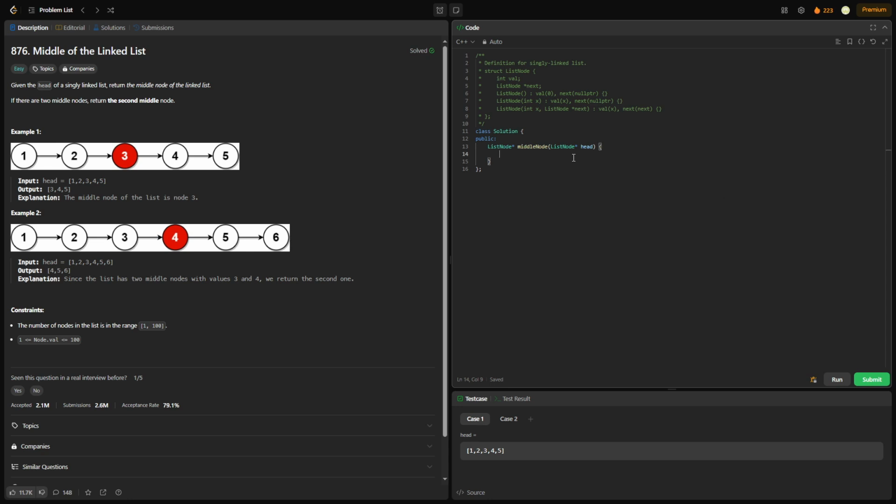Hello everyone, this is LeetCode 876, middle of the linked list. So we've done this problem in Python, now we're doing it in C++. Given the head of a singly linked list, return the middle of the linked list. If there are two middle nodes, return the second middle node.